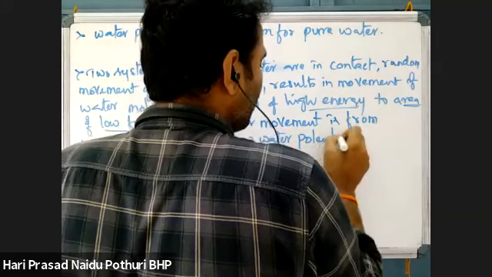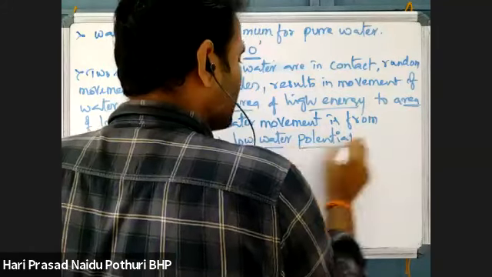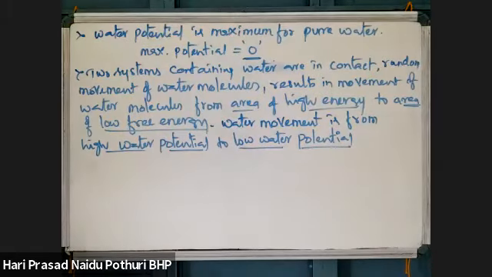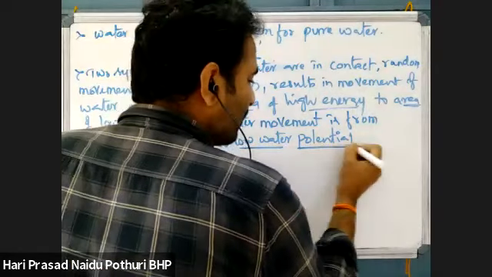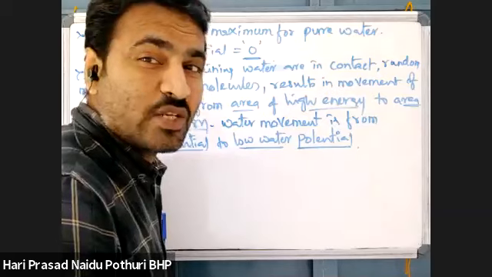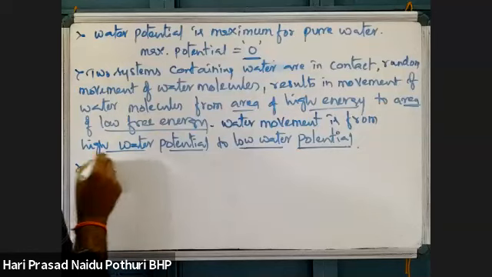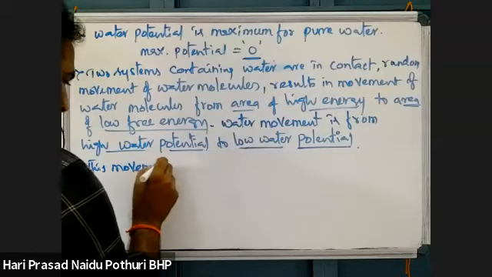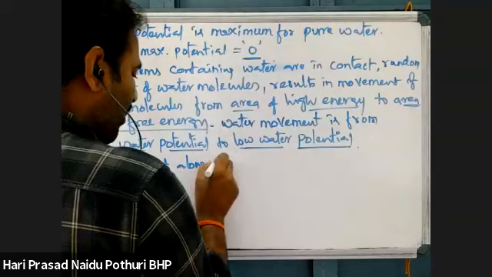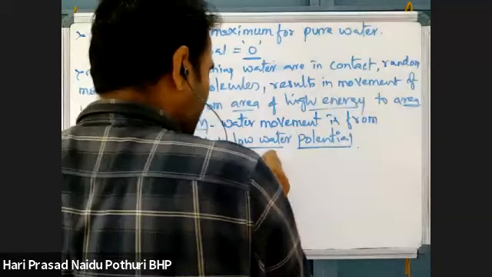High water potential means, what is high water potential? High water potential is where solutes are less present. Low water potential means solutes are present more. From high water potential to low water potential is taking place. So high potential to low potential means what? This is along the potential gradient.